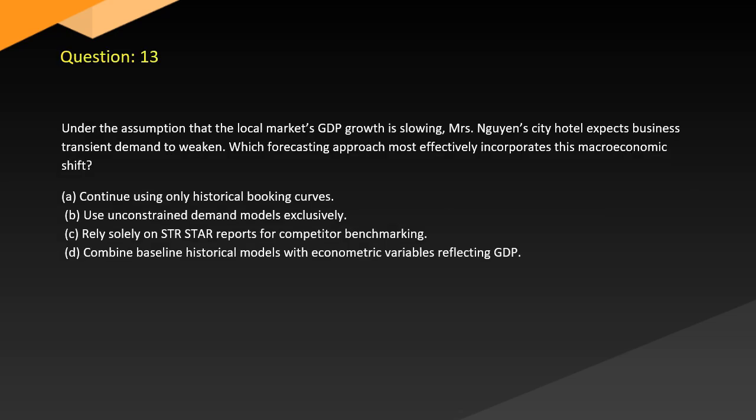Question 13. Under the assumption that the local market's GDP growth is slowing, Issa's New and City Hotel expects business transient demand to weaken. Which forecasting approach most effectively incorporates this macroeconomic shift? A. Continue using only historical booking curves. B. Use unconstrained demand models exclusively. C. Rely solely on STR star reports for competitor benchmarking. D. Combine baseline historical models with econometric variables that reflect a GDP slowdown.